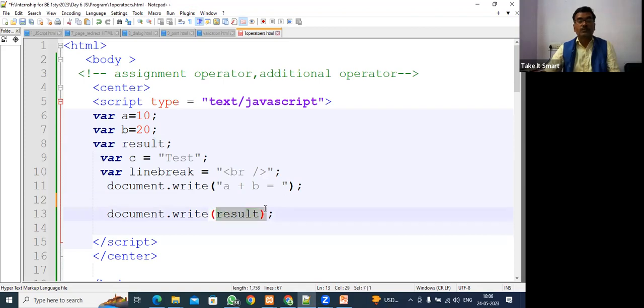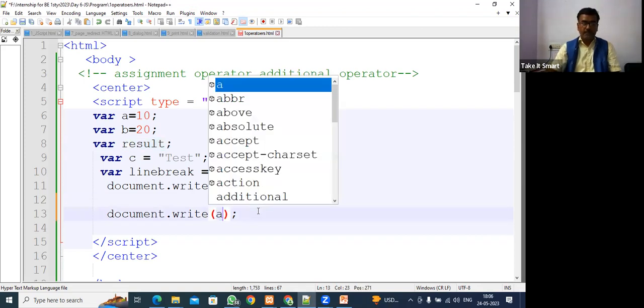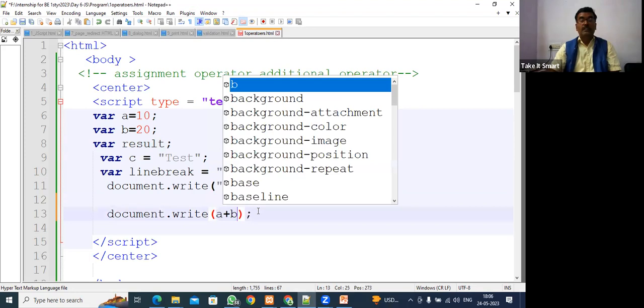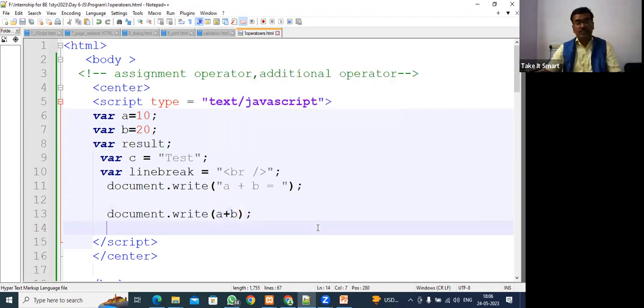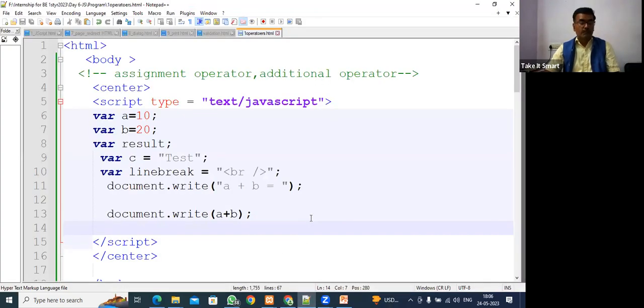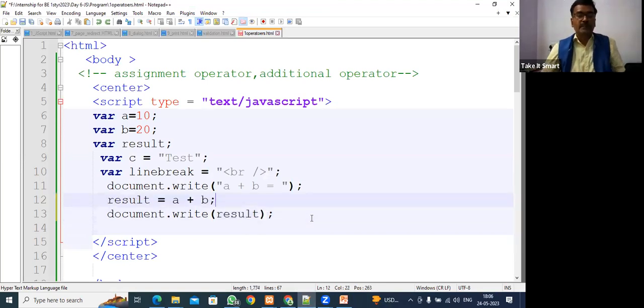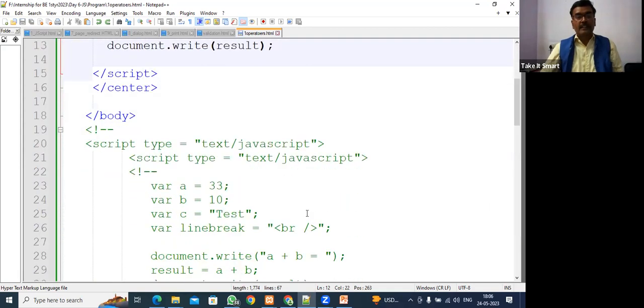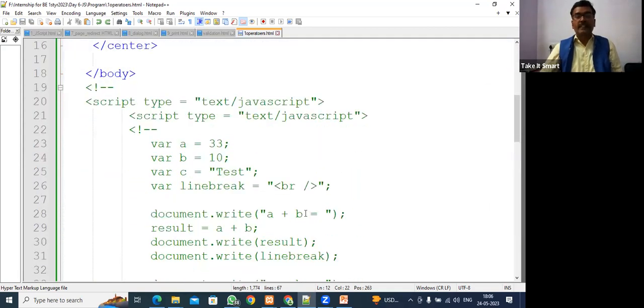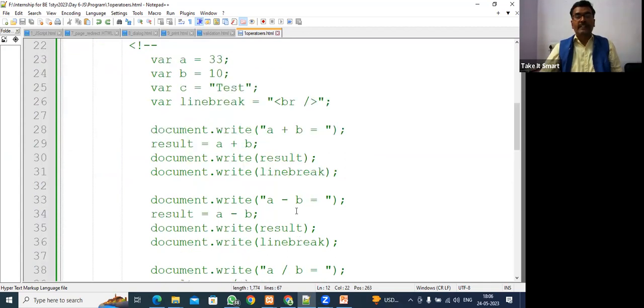So here suppose we give A plus B. Here we give A plus B and see what is happening. So this way also you can get it, but the better way is to do the operation first, keep it in a variable, and then display it. Fine. So this is the arithmetic operator. These are arithmetic operators, and in this program many are there.